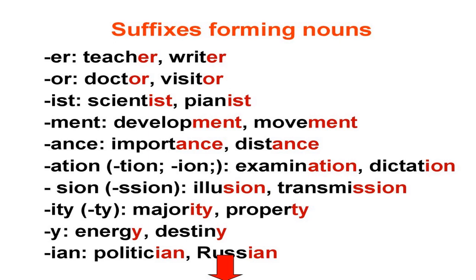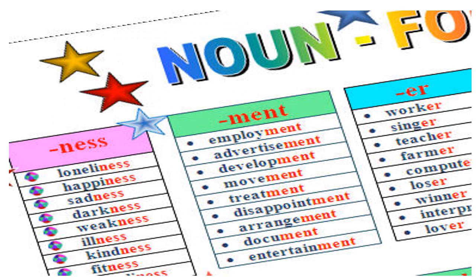politics becomes politician. Some more examples, where you're adding ness: lonely, loneliness, happy, happiness, sad, sadness, dark, darkness, weak, weakness, ill, illness, kind, kindness, fit, fitness. So we're changing so many words, adjectives, into nouns.